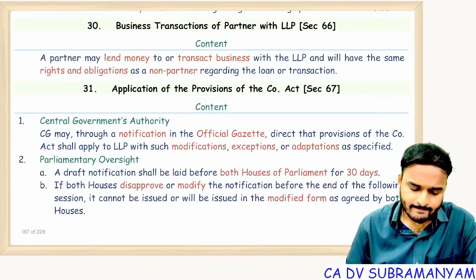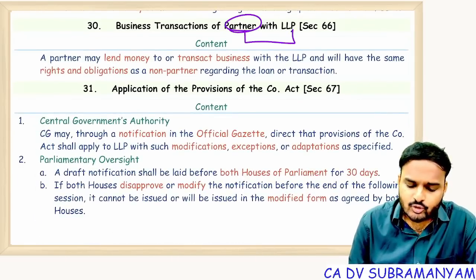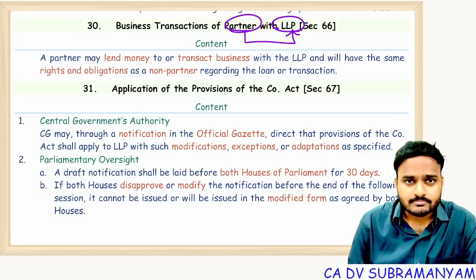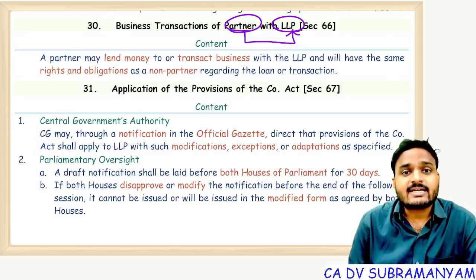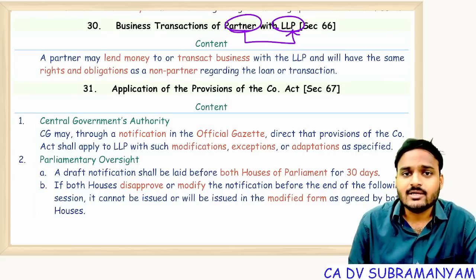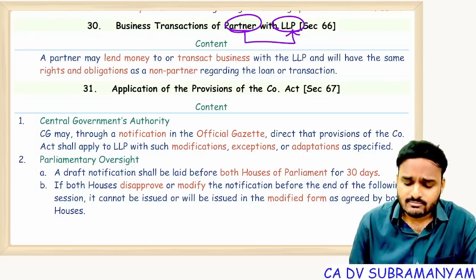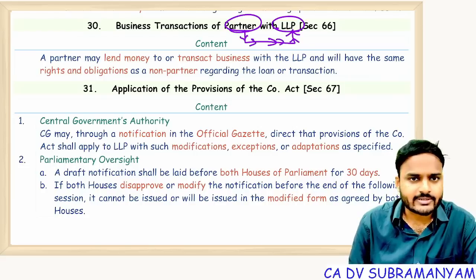Next one, yes, a partner can do business with the LLP, no problem. A partner can conduct business operations with the LLP. A partner can earn profits from transactions with the LLP because the LLP is a separate body corporate. It's a separate legal entity, correct?